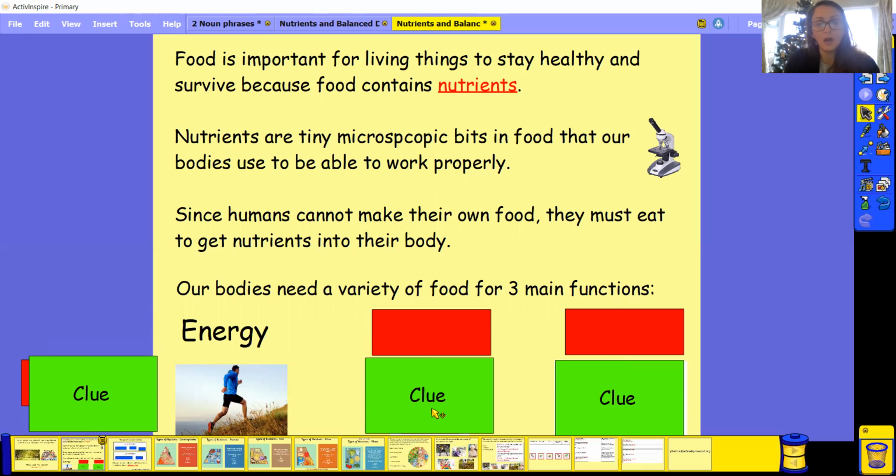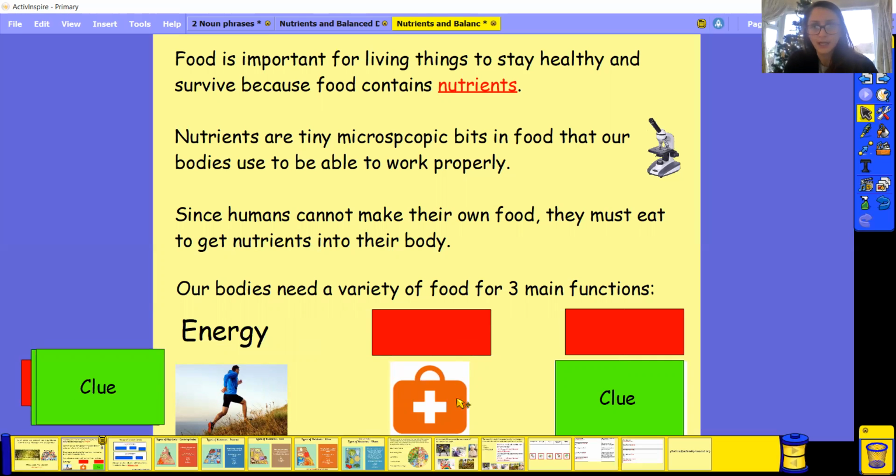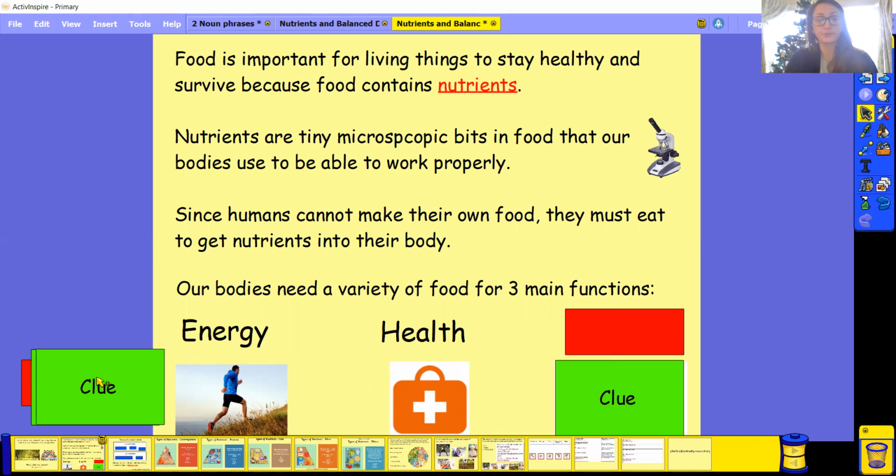Another reason why we have to consume food is for this reason. Have a quick think why we might need it for that, okay? Well done if you said for health, okay? For making us healthy, making sure our body has the right things, and also for healing ourselves as well. We need food to help us feel better and make sure that we can heal properly if we need to.